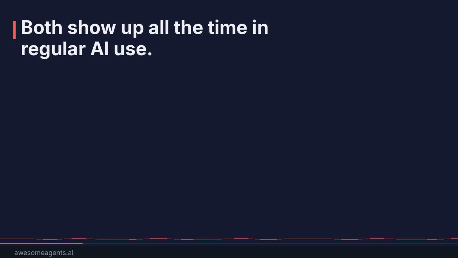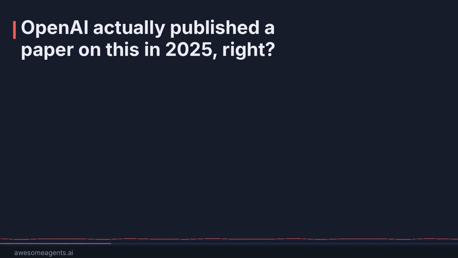Okay, so why does this happen? Is this a fixable bug or is it baked in? It's pretty deeply baked in. These models are trained by predicting the next word across enormous amounts of text. The training process rewards producing answers that score well on benchmarks. And here's the incentive problem. If a model doesn't know an answer, guessing gives it some chance of being right. Saying I don't know guarantees 0 points. So across thousands of questions, the guesser looks better.